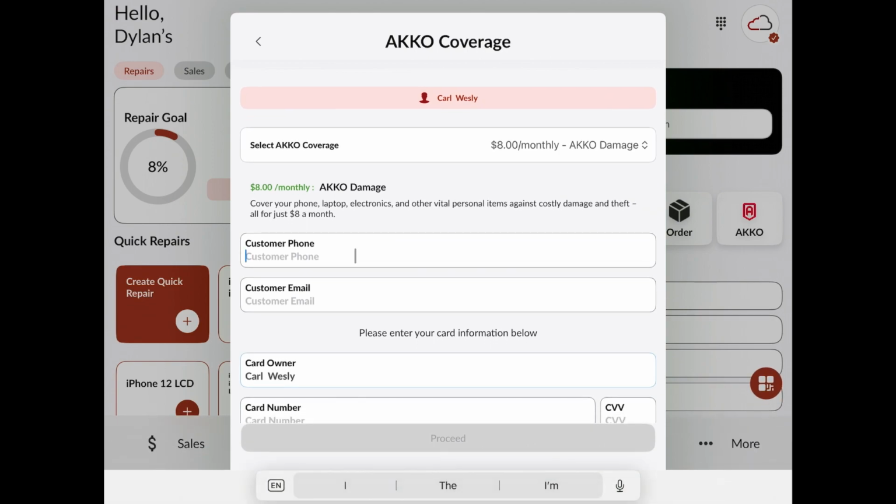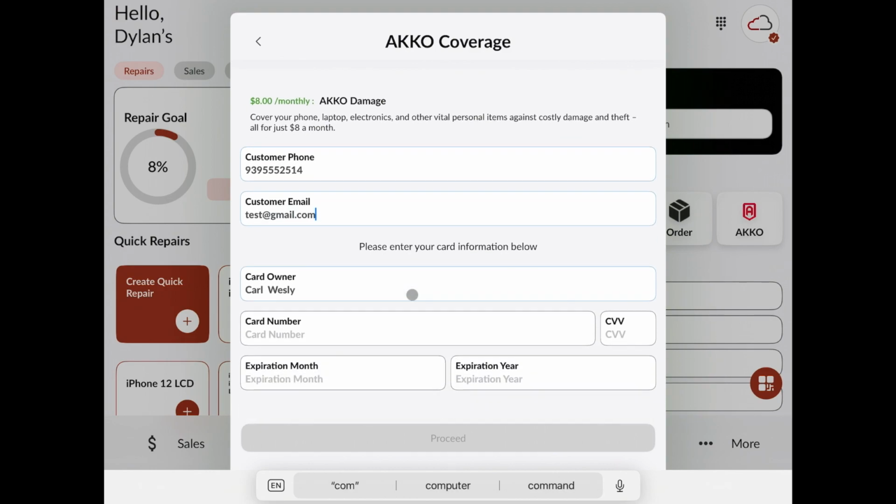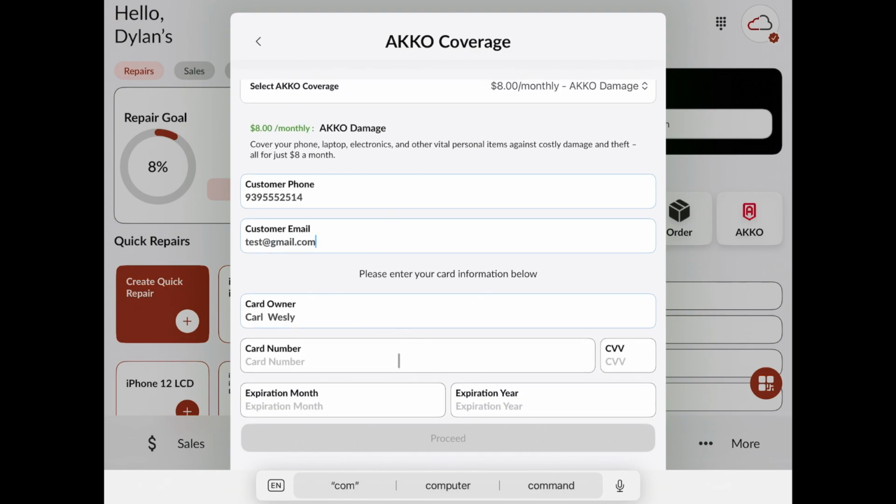Next, we'll choose the phone number of the customer, if it does not yet exist, and an email if it's not provided on the customer account. Afterwards, we'll put the card information that's going to be used for the customer's monthly subscription with the service. And once you're finished, you can proceed to continue creating that AKKO coverage.